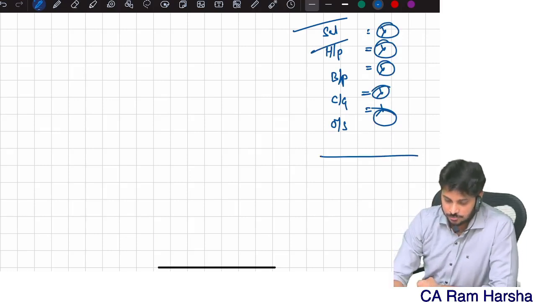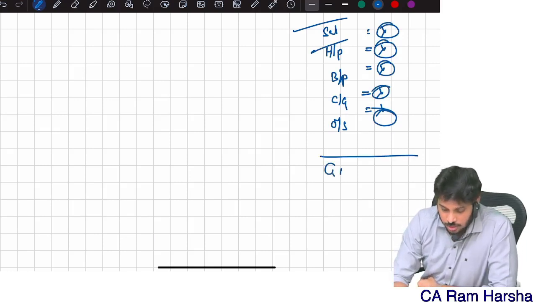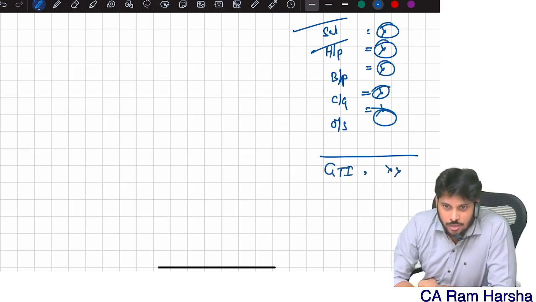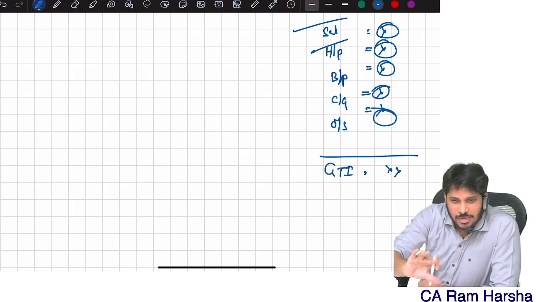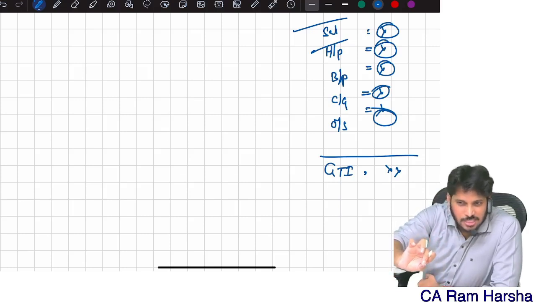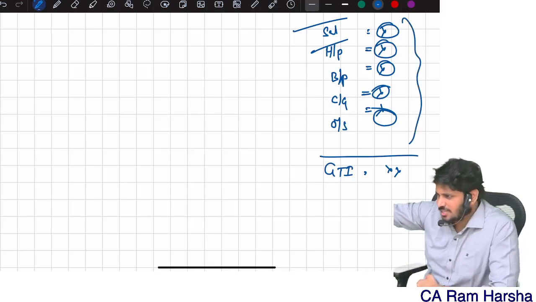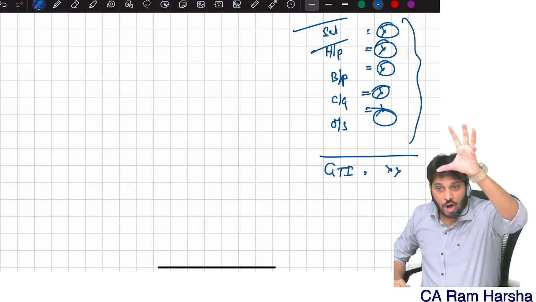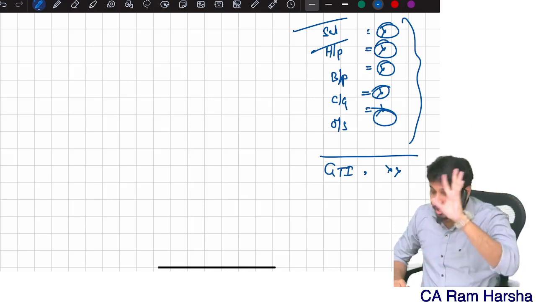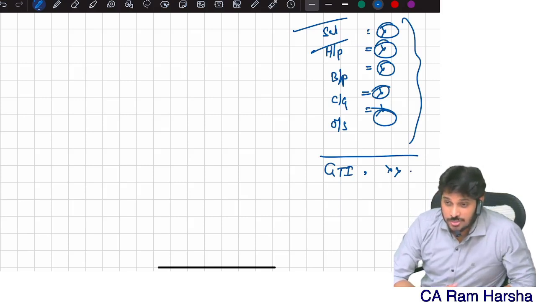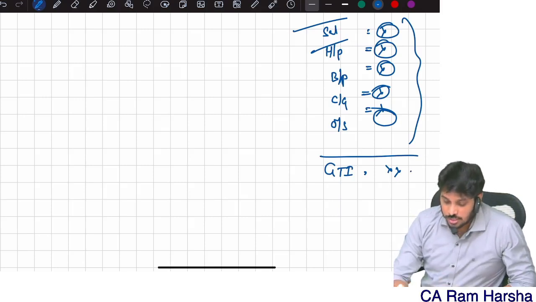You total it. What you will get is called gross total income. See, actually in between, some adjustment is there for clubbing provision, and some adjustment for set off and carry forward. That will be done as part of this itself directly. We will discuss that later. The sum of all heads of income is called gross total income.